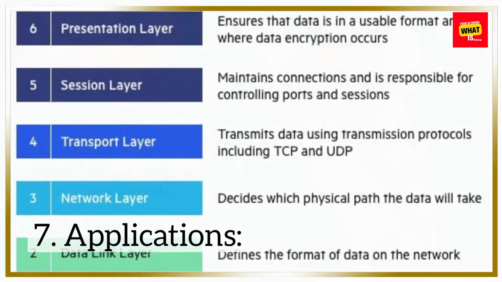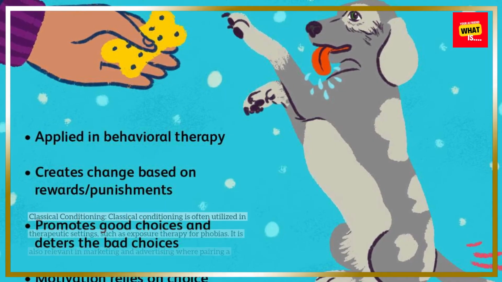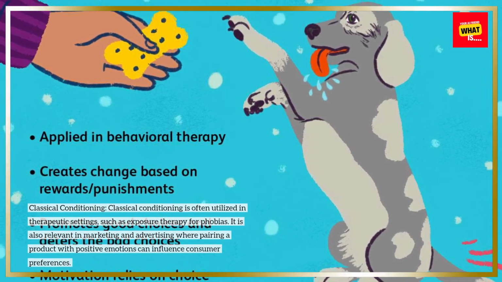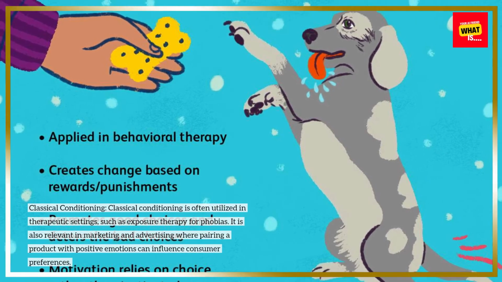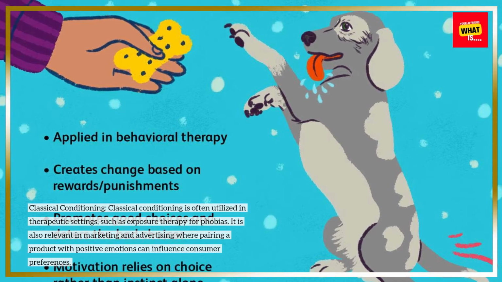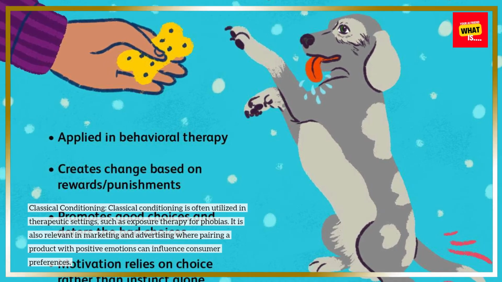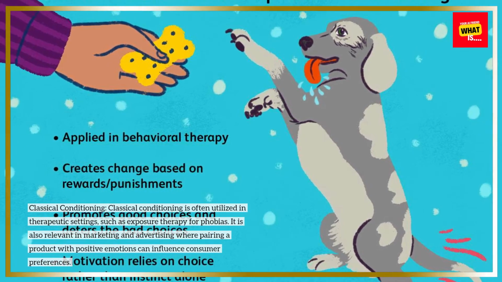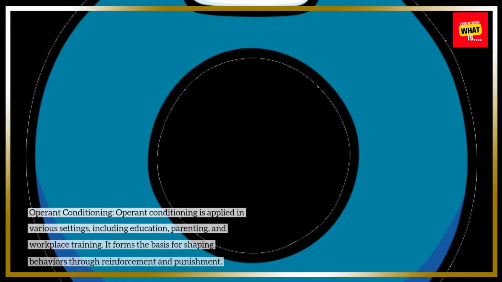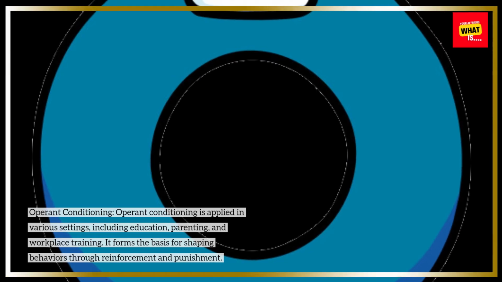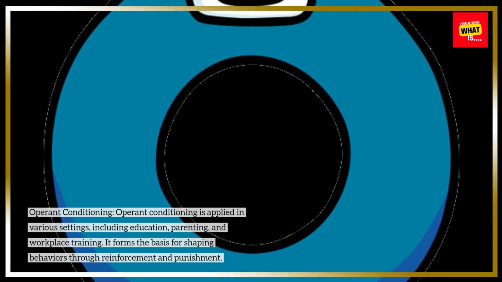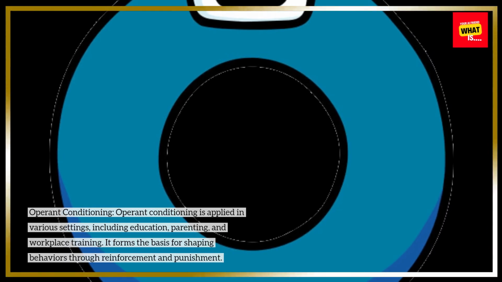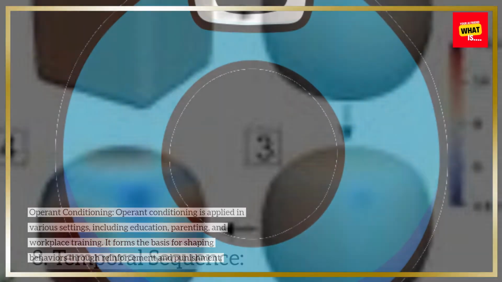7. Applications. Classical conditioning. Classical conditioning is often utilized in therapeutic settings, such as exposure therapy for phobias. It is also relevant in marketing and advertising where pairing a product with positive emotions can influence consumer preferences. Operant conditioning. Operant conditioning is applied in various settings, including education, parenting, and workplace training. It forms the basis for shaping behaviors through reinforcement and punishment.